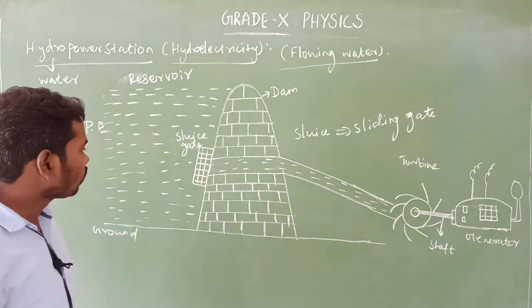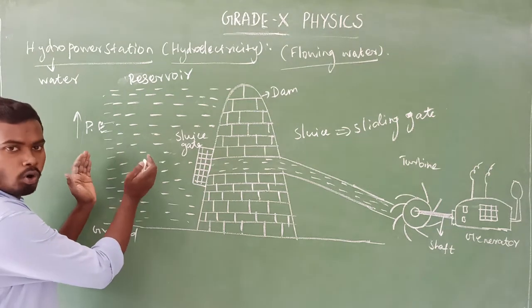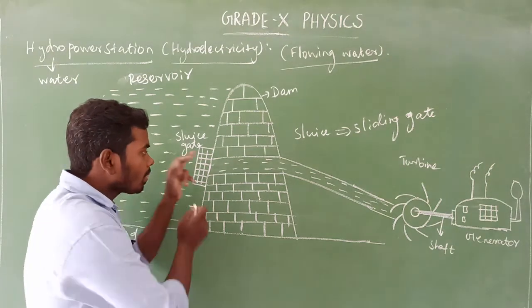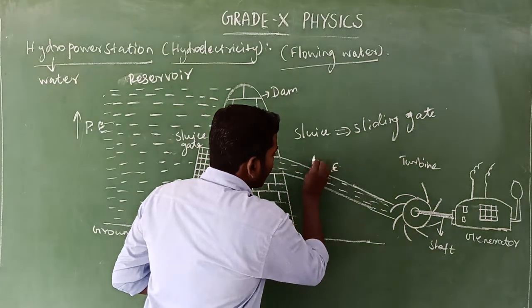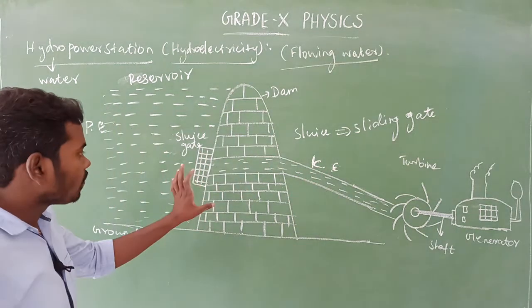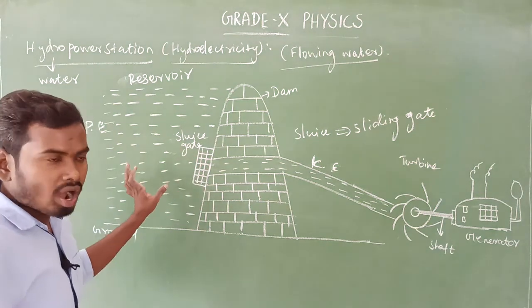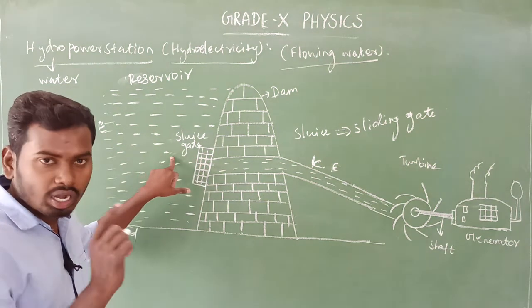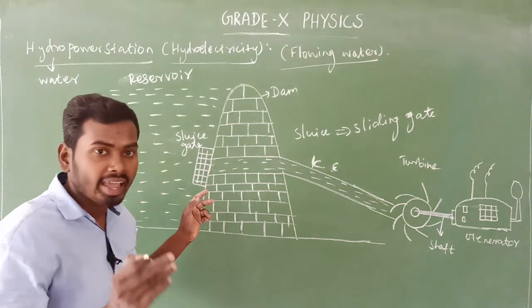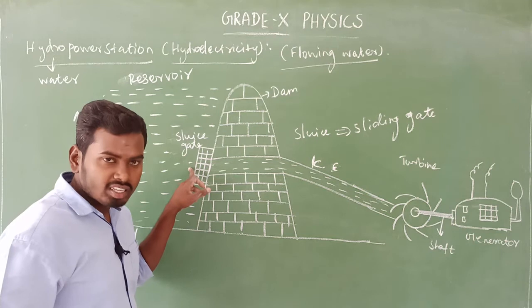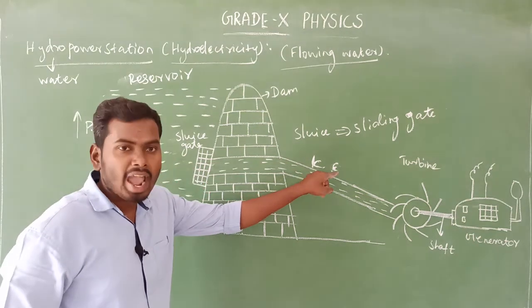Okay, look at here. Here the potential energy of the water changes into kinetic energy. Am I right? It changes into kinetic energy because before releasing the water, it has only potential energy. When we open this sluice gate, the potential energy of the water changes into kinetic energy.